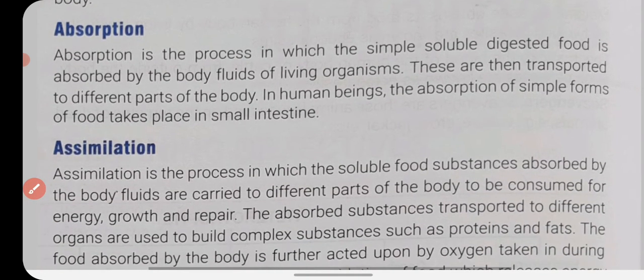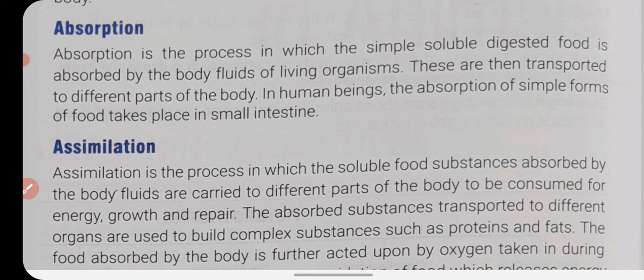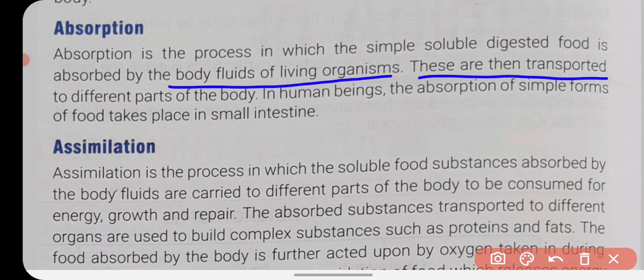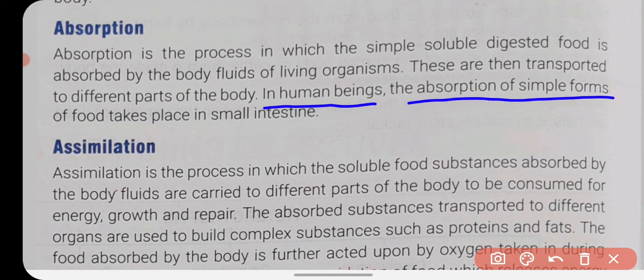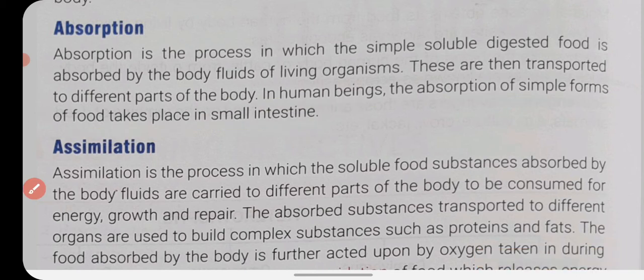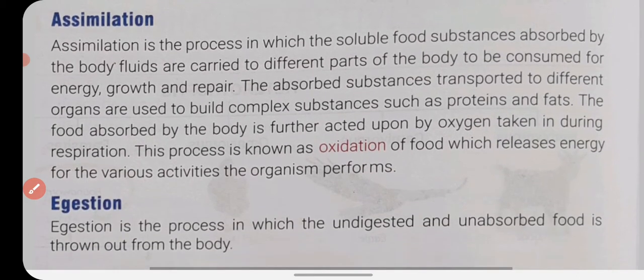Now the third step in nutrition is absorption. Whatever food is broken down in our digestive system, that simpler soluble form is absorbed by the body fluid of the living organism, and is then transported to different parts of the body. In human beings, the absorption of the simple form of food takes place in the small intestine. So you have to keep in mind that in human beings the absorption of simple food takes place in the small intestine.